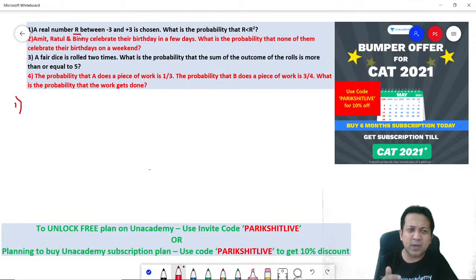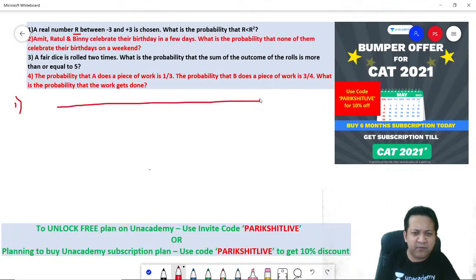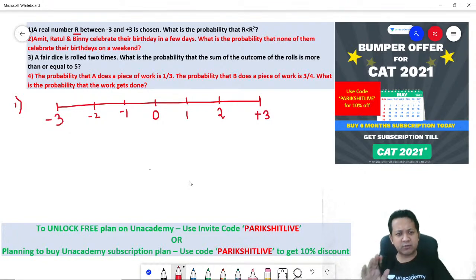So I think the best way of thinking about this, you cannot take it individually. You cannot take a number 1, you cannot take a number 2, and then say 2.01, 2.001. So many numbers are there. So the best way of visualizing this would probably be in the form of a number line. Think about a number line which ranges from -3 to +3. So you would have -2, -1, 0, 1, 2, and then you have a 3.